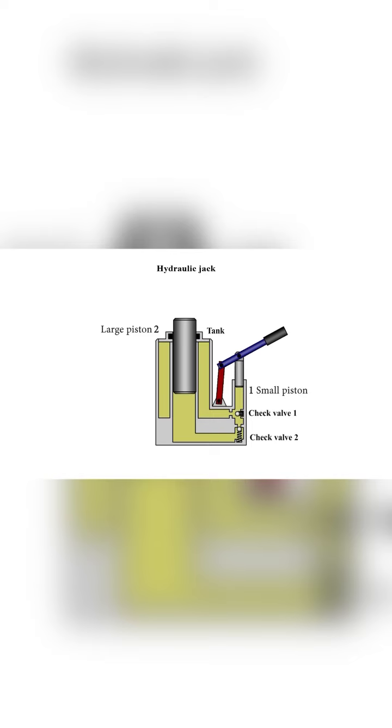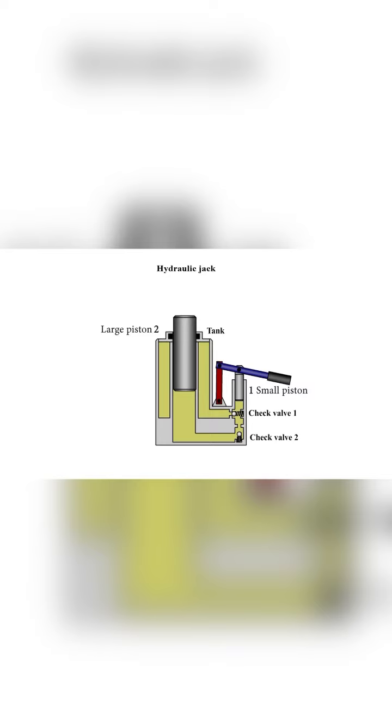The volume of the space underneath will begin to increase and the pressure will drop. Valve 1 will let fluid out of the tank and into the space under the small piston. Valve 2 is installed in such a way that it does not allow fluid to flow out from its place under piston 2. When the small piston reaches the top, we will begin to put pressure on the lever again. Valve 1 will not let fluid into the tank, and the valve 2 will allow fluid from under the small piston to flow into the space under the large piston, which will move up a little more.